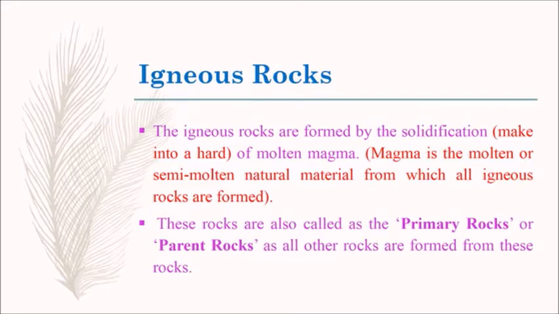Igneous rocks. The igneous rocks are formed by the solidification of molten magma. Here, solidification means make into a hard. Magma is the molten or semi-molten natural material from which all igneous rocks are formed. These rocks are also called as the primary rocks or parent rocks. Why these rocks are called primary rocks or parent rocks? Why? Because all other rocks are formed from these rocks.